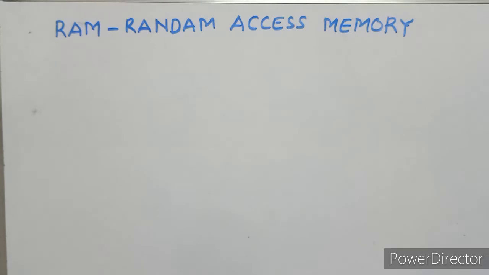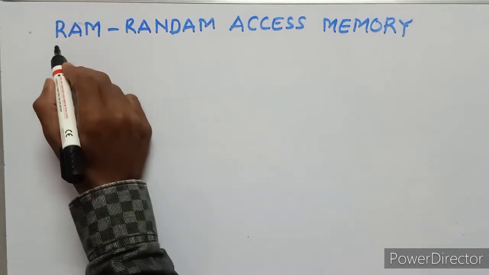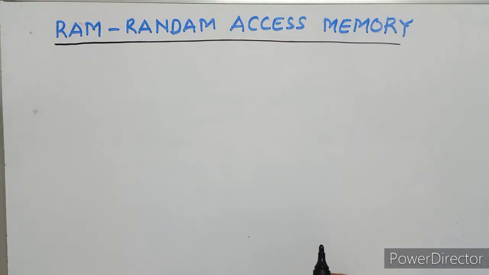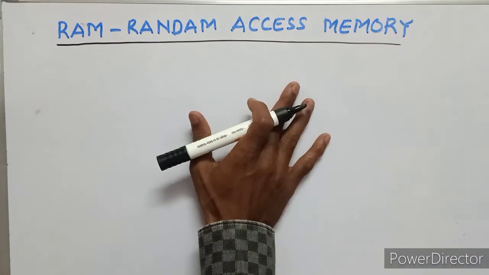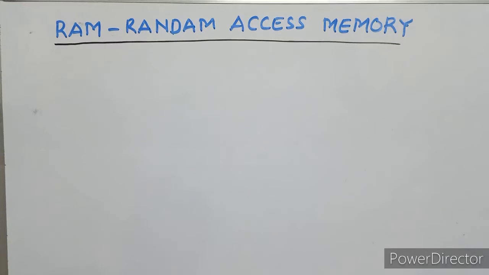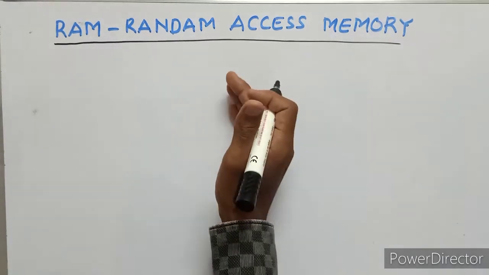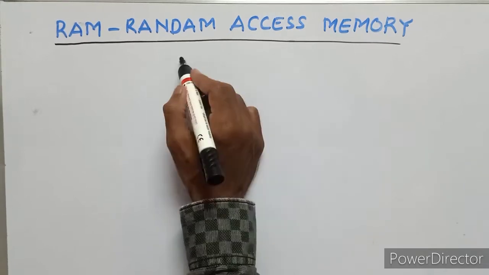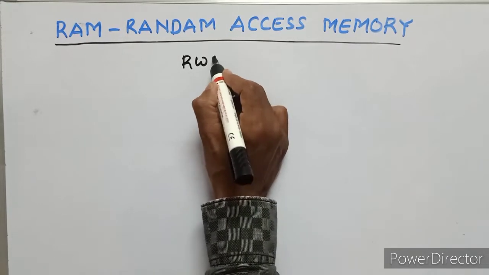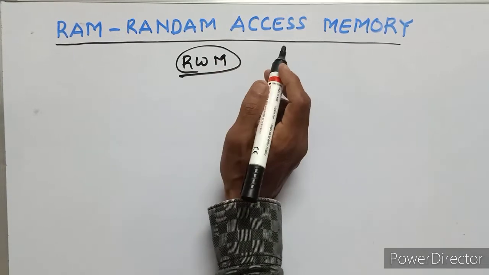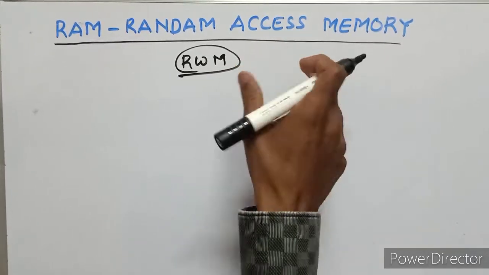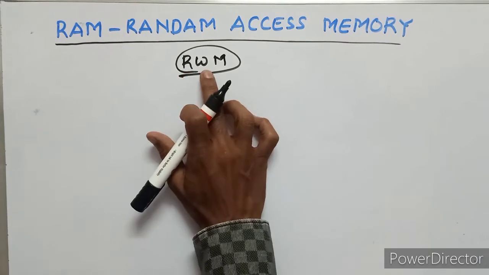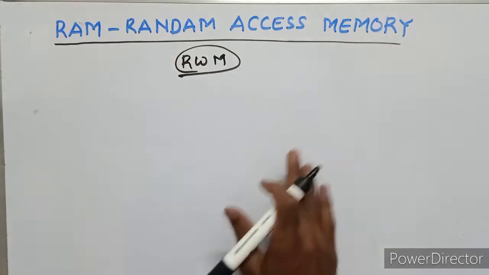Now we are going to discuss RAM. RAM means random access memory. That means read and write memory, also called RWM. This is equal to a group of address registers. Read, write memory: this is the random access memory.